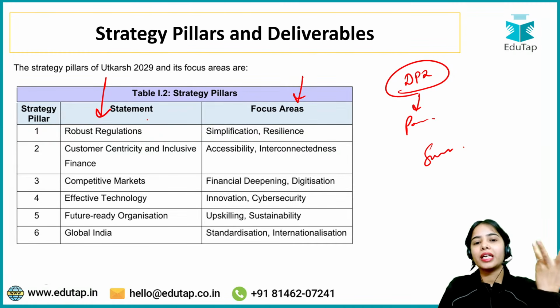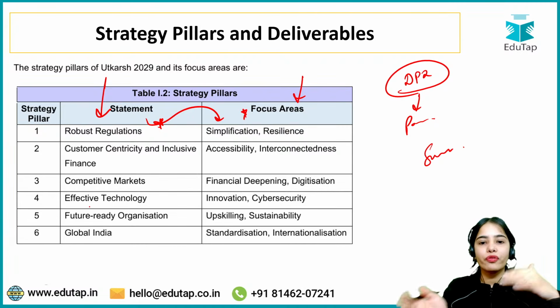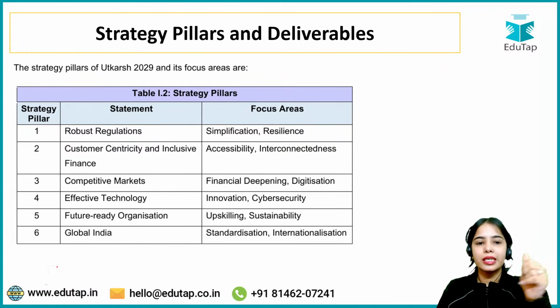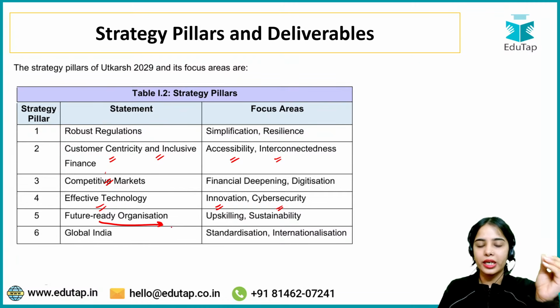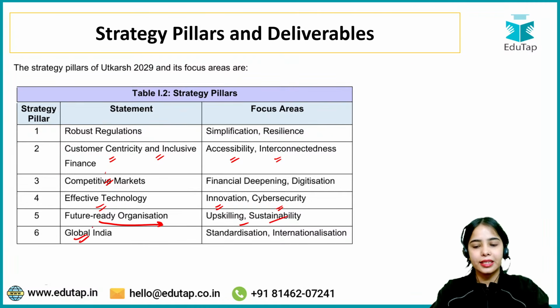Similarly here also there can be questions from the strategic pillars and their focus areas, or which focus areas are under which particular pillar. So: robust regulations, simplification and resilience; customer centricity and inclusive finance; accessibility and interconnectedness; competitive markets, financial deepening and digitalization; effective technology, innovation and cybersecurity; future ready organization, upskilling and sustainability; global India, standardization and internationalization.